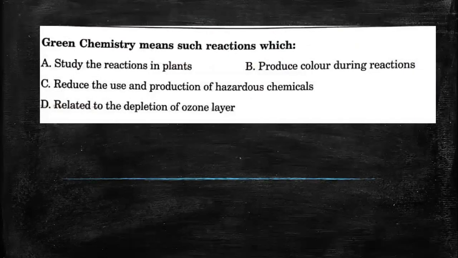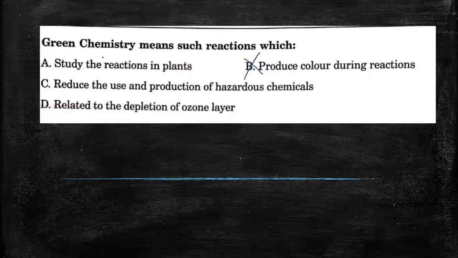Next, this is a very simple question. Green chemistry means such reactions which... Usually it will be confusing for you. Options include: study of the reaction in plants, produce color during reaction, reduce the use and production of hazardous chemicals related to depletion of ozone layer. B is not the answer because most chemistry reactions consist of color formations in your reaction. Chemistry is a very colorful subject. So that is not the answer.